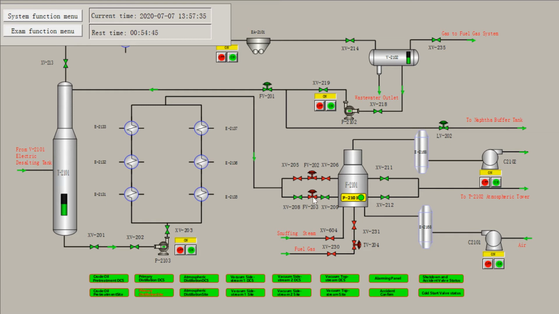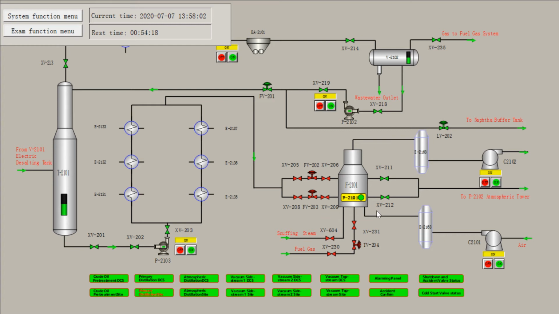Similarly, we will close the atmospheric furnace feed valve FV203, front hand valve XV208, and the back valve XV209. And report to the chief operator that the feed line of the atmospheric furnace has been isolated, because now no crude oil will be fed to the furnace.